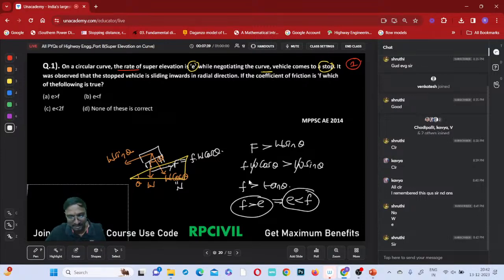For safety, which one should be higher? Resisting force should be higher than the sliding force. W sin theta is causing sliding downward, friction will be resisting upward. Yeah, Shruti, tell me. Option B is the correct answer.